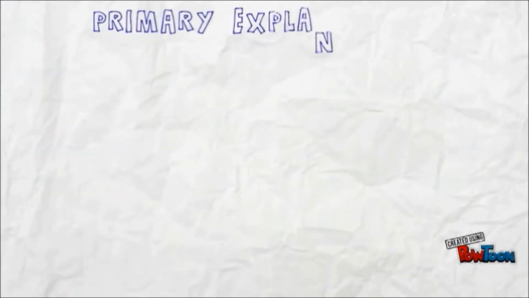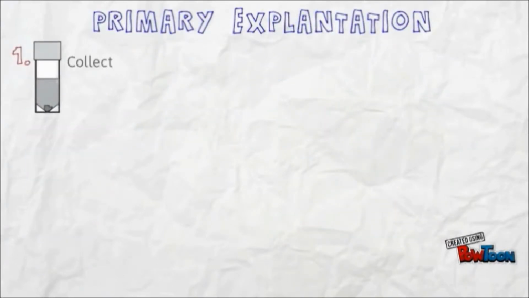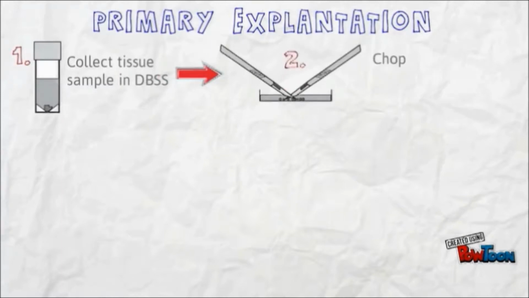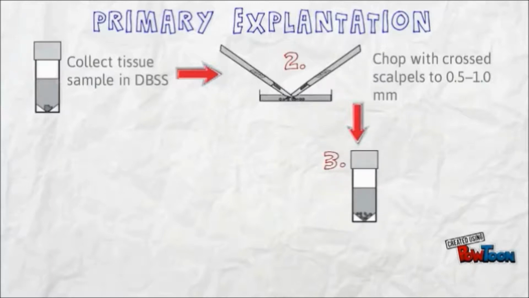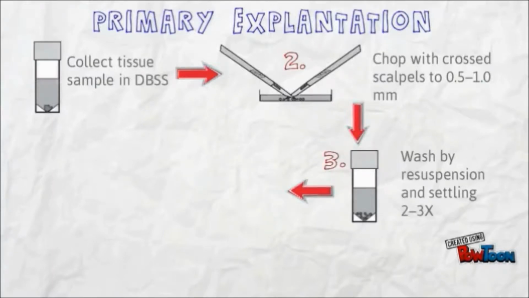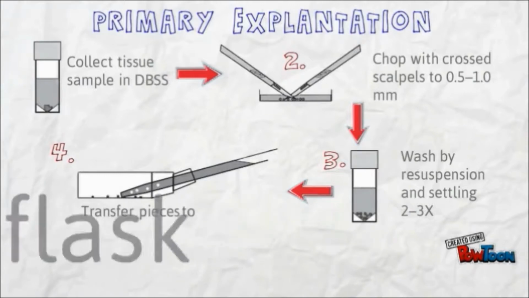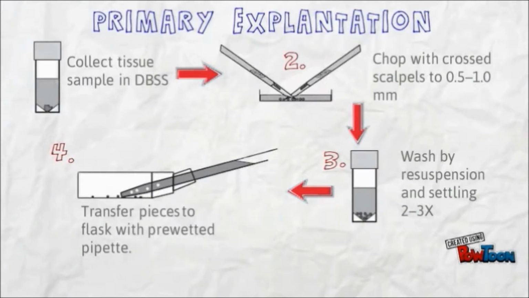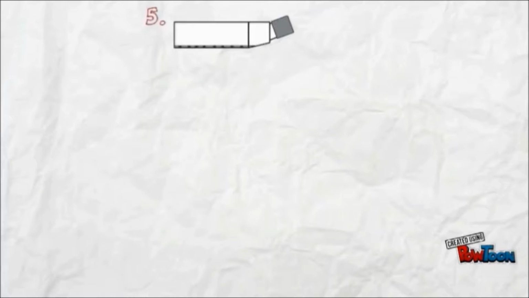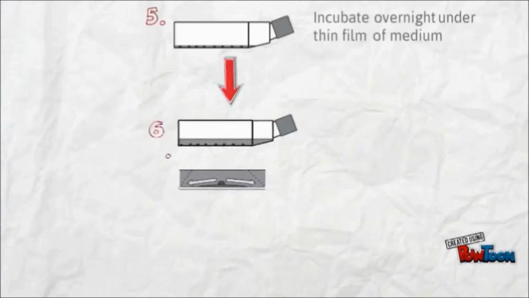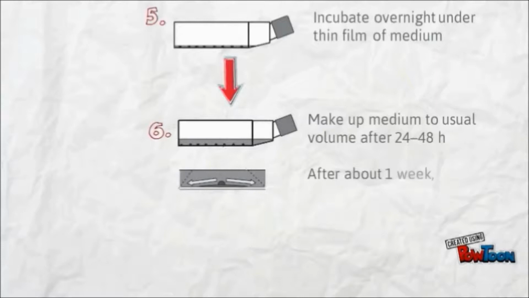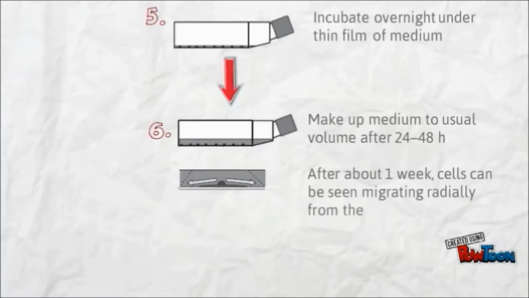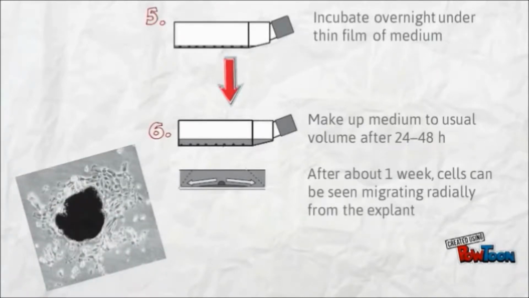The procedure for the primary explantation: first, we need to collect tissue sample in DBSS. Then we need to chop with cross scalpel to 0.5 to 1.0 mm. Then we need to wash by resuspension and settling 2 to 3 times. Then we need to transfer pieces to flask with pre-wetted pipette. The next step, we need to incubate overnight under thin film of medium. Then we need to make up medium to usual volume after 1 to 2 days. After about 1 week, cells can be seen migrating radially from the explant.